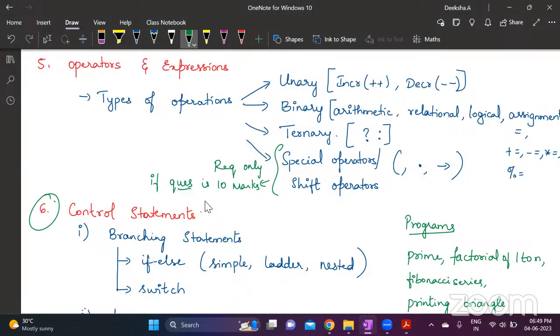Now we have a flow chart for this question. Snehal has asked to provide a flow chart for this question. Which question? Snehal is in the meeting. No, I think Snehal is attending live. If you are attending live, kindly tell me for which one you need.